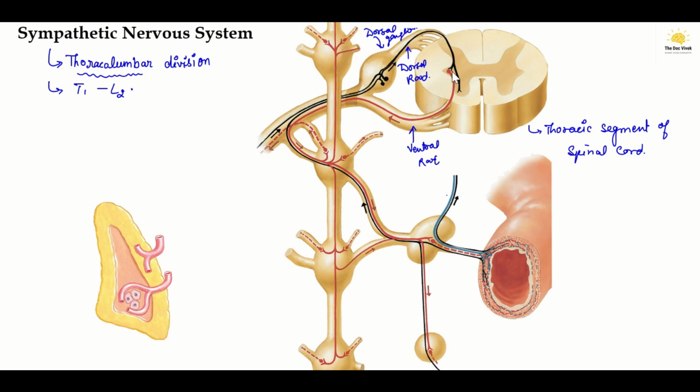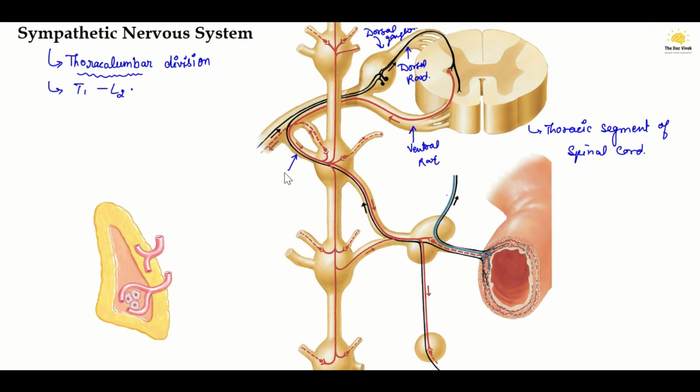The preganglionic neuron passes through the ventral root of the cord into the corresponding spinal nerve. As the spinal nerve leaves the spinal canal via the ventral root, the preganglionic neuron, which is shown in red with a continuous line, not the dotted line, leaves the spinal nerve and passes through a white ramus communicans.